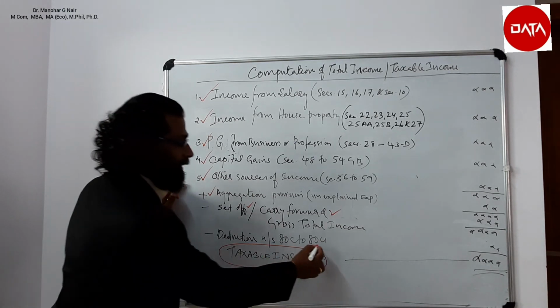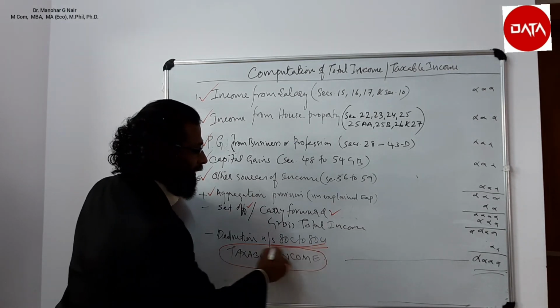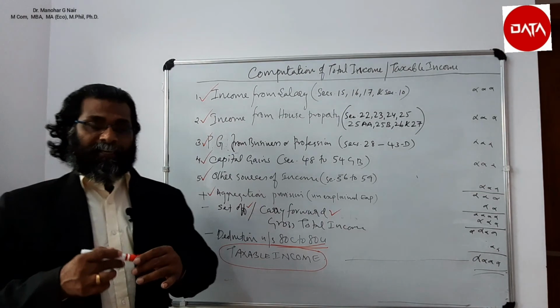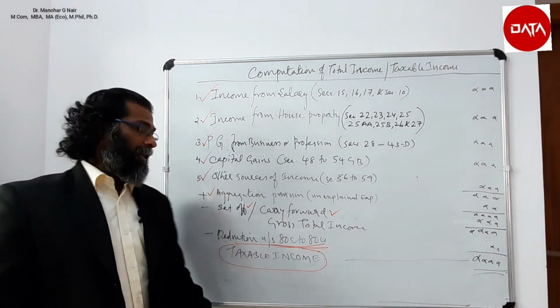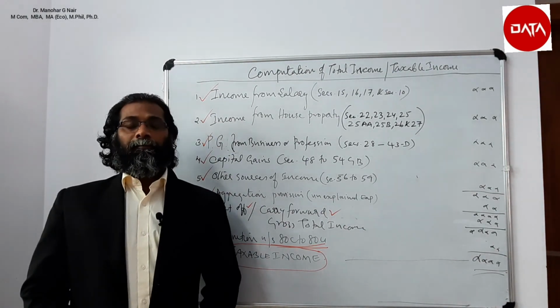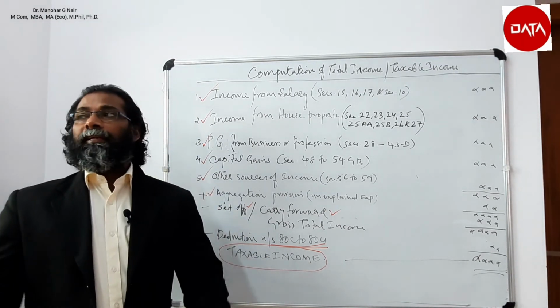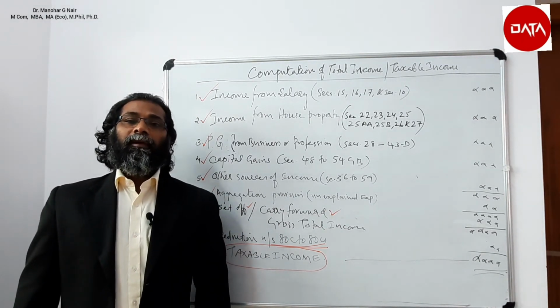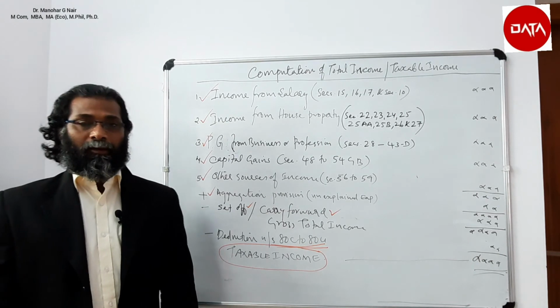From that gross total income, if we adopt the eligible deduction under section 80C to 80U, then we will be getting the taxable income or total income. On this value, the tax rate will be applicable and the tax liability is to be calculated.